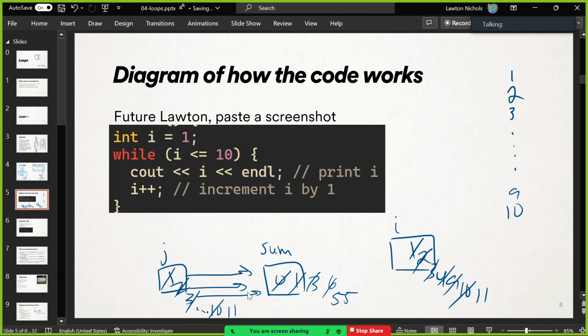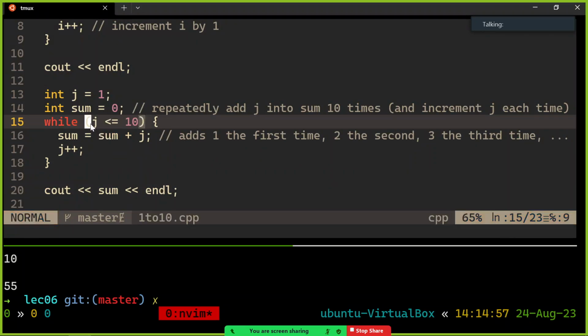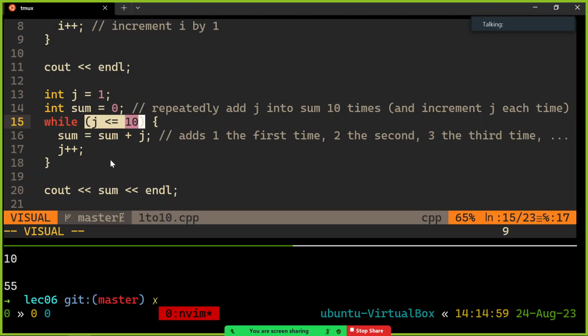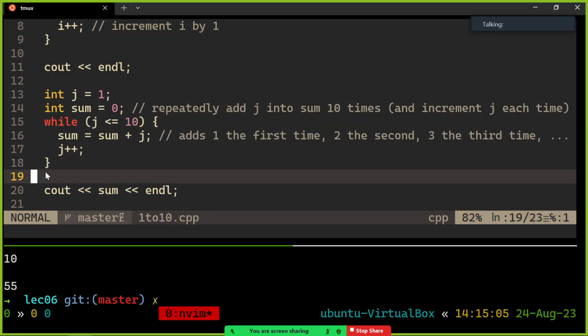And then we make j 11 one last time. And that stops our loop, because we are continuing that adding process as long as j is less than or equal to 10. And now it's 11. That's not true anymore. So I'm done. Now I have the value that I want in my sum variable. All right? Any questions about that one?